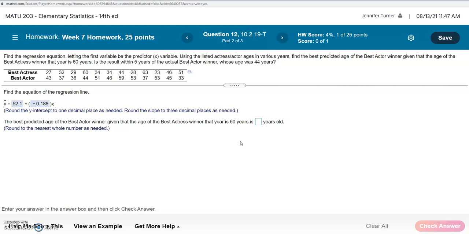So there are 2 ways that this could go. And it all depends on how good of a line this was to begin with. If this line is quote unquote good, it means that it is a good formula to use to find predicted values. But if it's bad, then that means we don't want to use it, and instead the way we'll determine the best predicted age of the Best Actor is just by finding the average or the mean of the Best Actor values from the original data set. Well, how do we know if this line is good or not? It all goes back to the correlation.